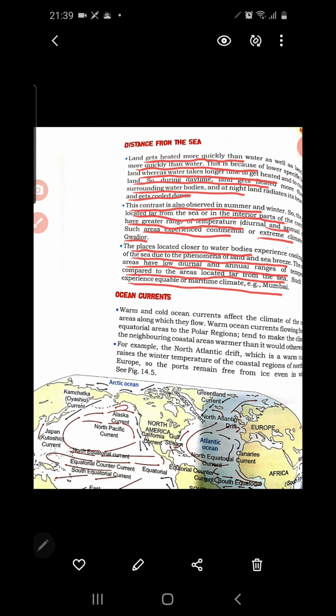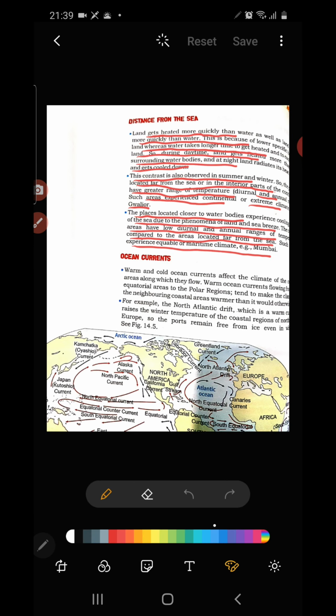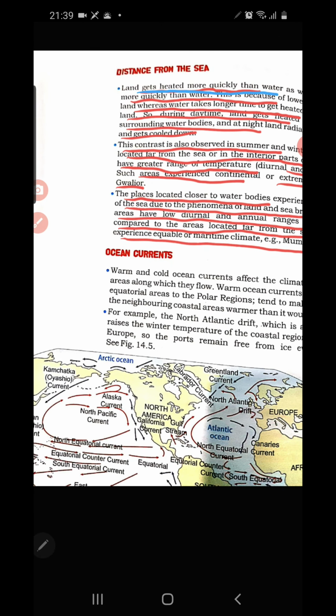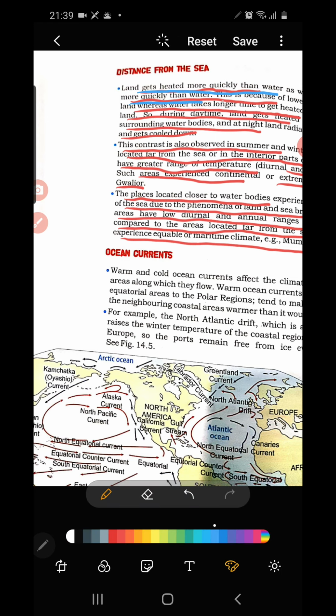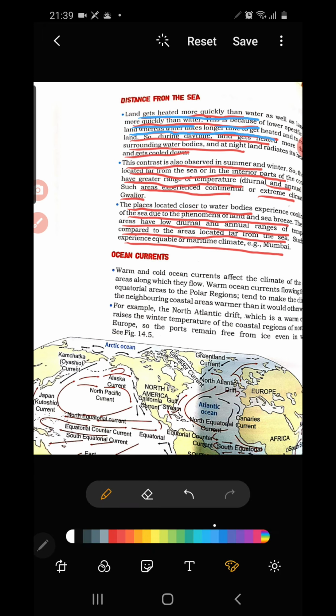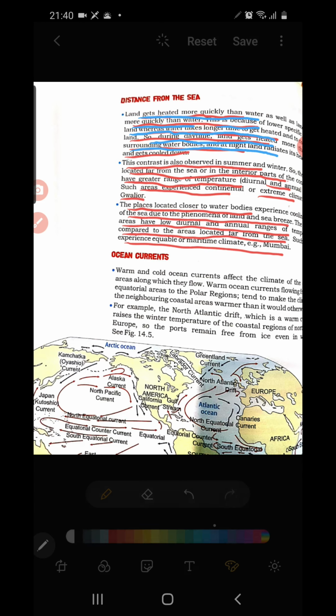Now children, let us go through the points given in the textbook. Land gets heated more quickly than water, because of lower specific heat, whereas water takes longer to get heated. So during the daytime the land gets heated more than the surrounding water bodies, and at night the land radiates heat and gets cool.